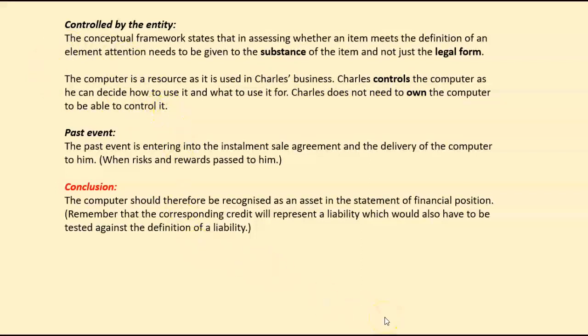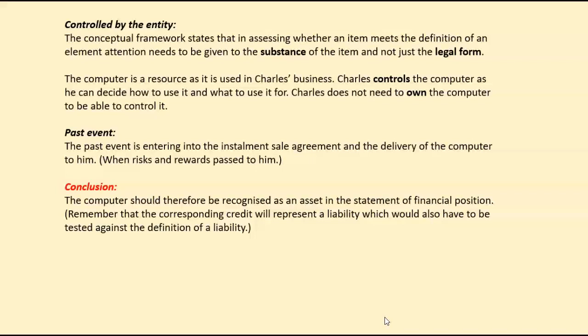What is going to happen if something happens to the computer? The computer is going to fall down and it's going to break in 5,000 pieces. Whose risk is it to repair the computer? It's Charles's risk. The bank doesn't care about your falling down of your computer. He doesn't want to know about that. All he wants to know is that you're going to pay for that computer initially.